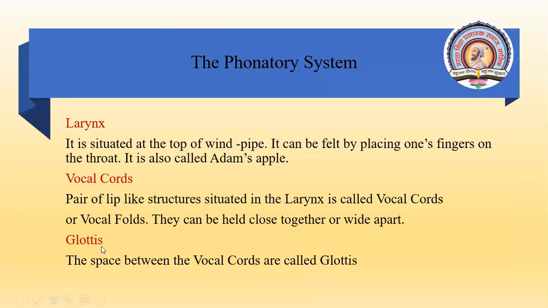Now, in the phonatory system, I told you, you have the larynx, the vocal cords, and the glottis. We studied now. I told you larynx is situated at the top of the windpipe. Windpipe matlab the trachea. So in the top of the windpipe or the trachea, you have the larynx.